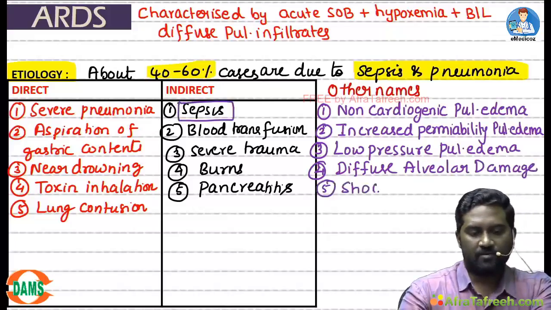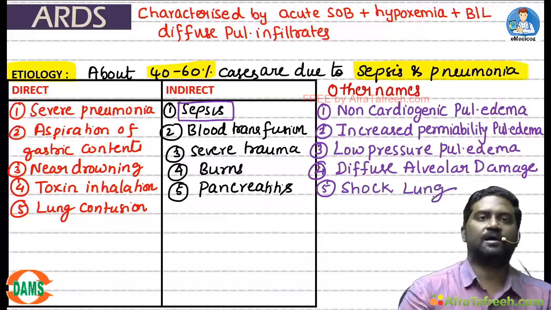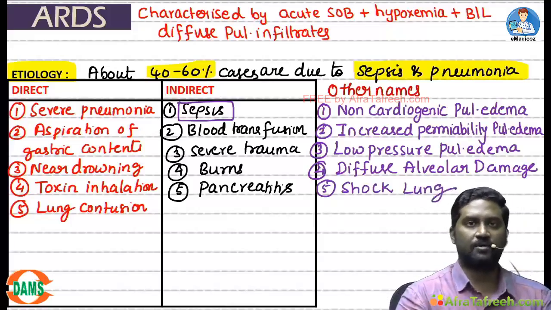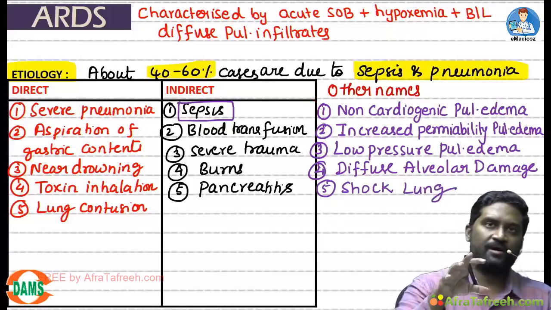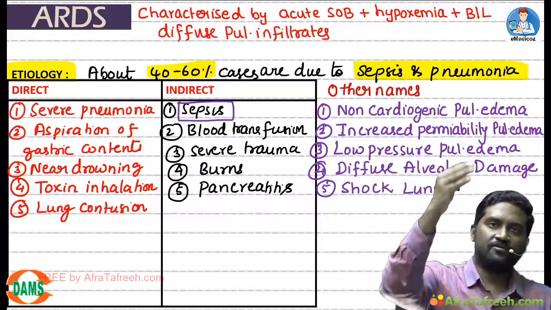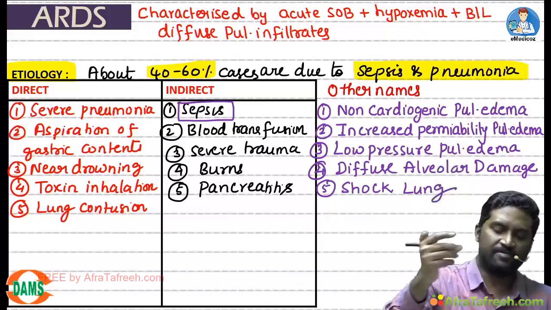Because ARDS frequently happens with septic shock, it is also called shock lung. Once you understand the pathophysiology, you will know the importance of these names.